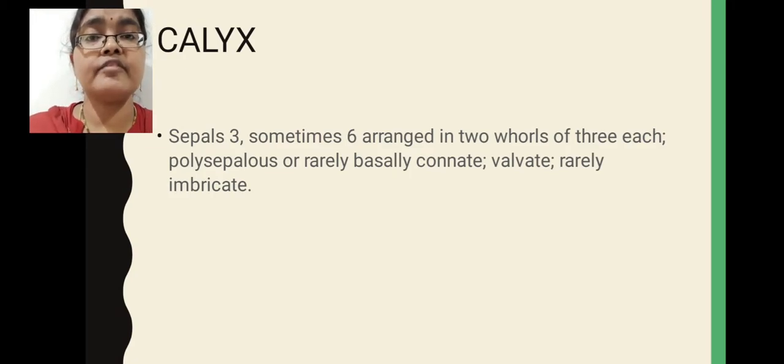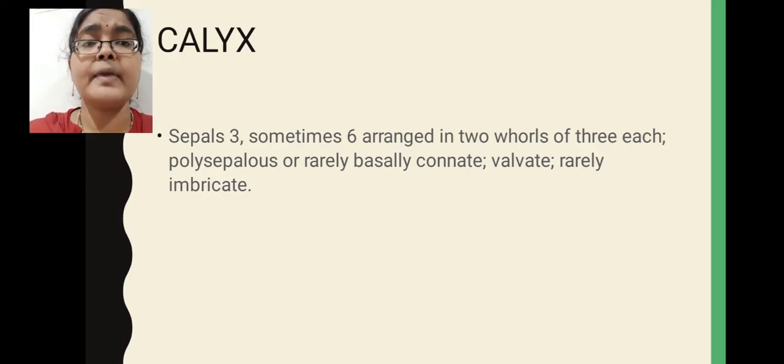Here these sepals are free, they are not fused with each other. That is why these are called polysepalous. Polysepalous means sepals are free, not united with each other. Mostly the polysepalous condition you will see in Anonaceae family calyx, but rarely the basally connate condition also you will see. Basally connate means at the base region these sepals are fused.